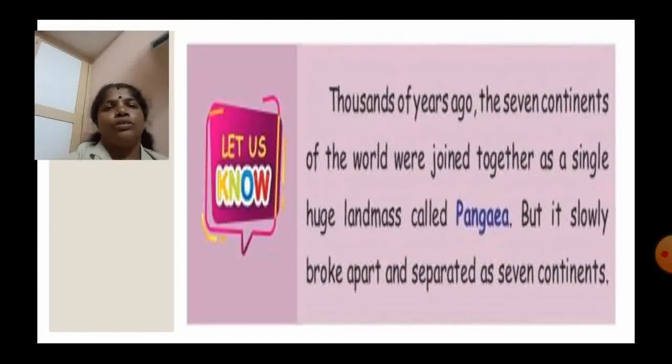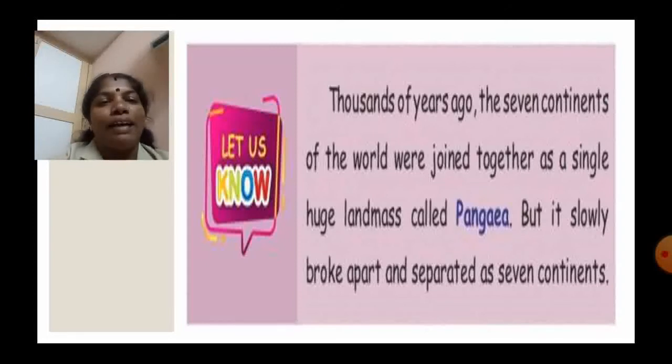Here, do you know, children? Thousands of years ago, the seven continents which you have noticed in the world map were joined together as a single huge landmass called Pangaea. It is unbelievable, isn't it? But it is the truth. It slowly broke apart and separated into seven continents.